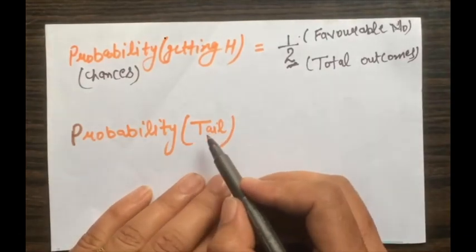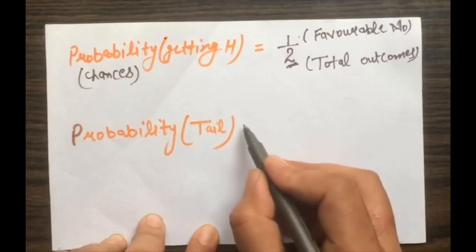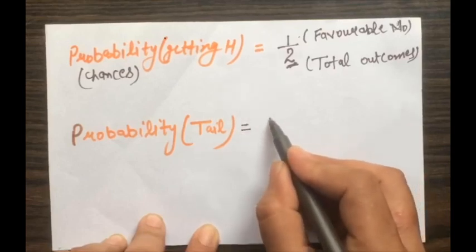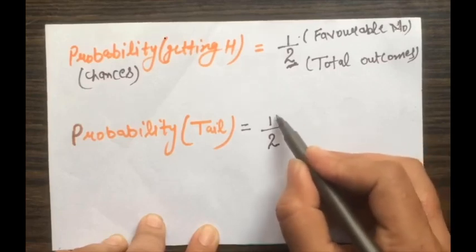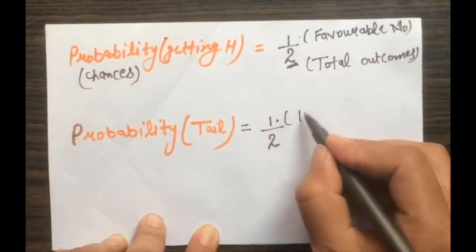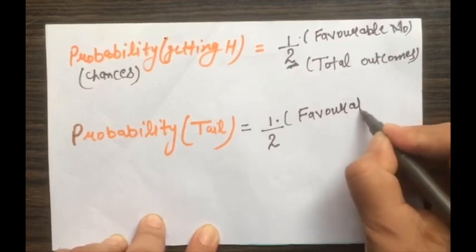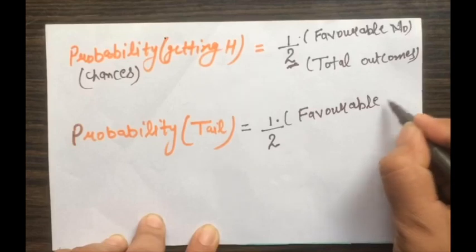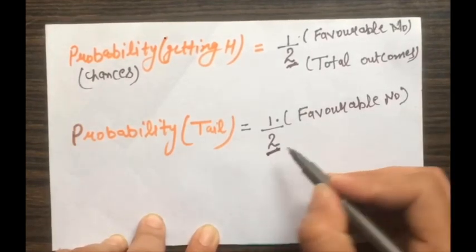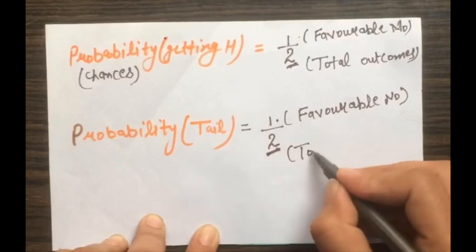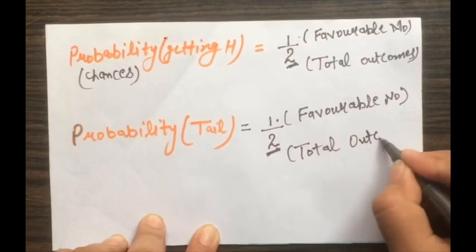Similarly, if we want to find the probability of getting tail, that is also half, 1 by 2. Again, 1 is in favor of T, the favorable number, and 2 is the total number of outcomes.